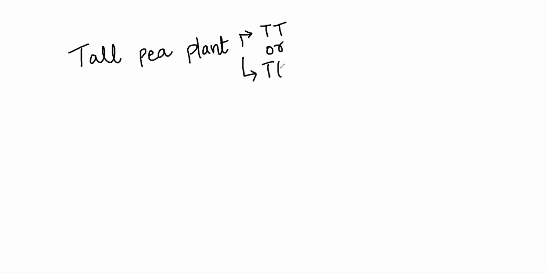Now, one last thing here before we go. Suppose I have a tall pea plant. I see that it is tall, but I don't know its genotype. So the tall pea plant could be capital T capital T, or it could be capital T small t. Now Mendel didn't know all this, right? How do we identify whether this tall pea plant is pure or homozygous, or whether it is hybrid? Because I don't know what is inside, I can only look externally.